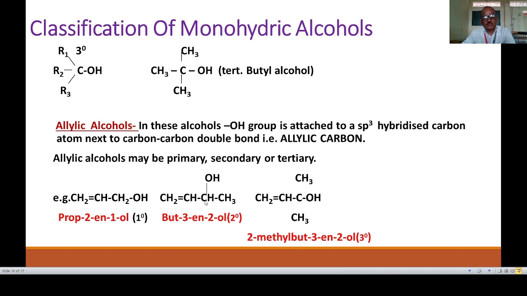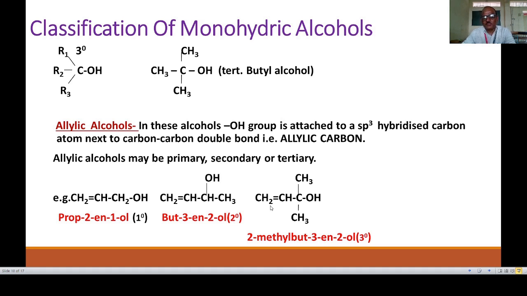Second example, CH2=CH-CH(CH3), and this carbon atom is attached to the OH group. This carbon is attached to a carbon having a double bond, so this carbon is an allylic carbon atom. The name of this alcohol is but-3-en-2-ol. It is a secondary allylic alcohol.